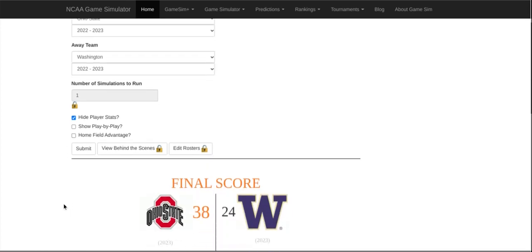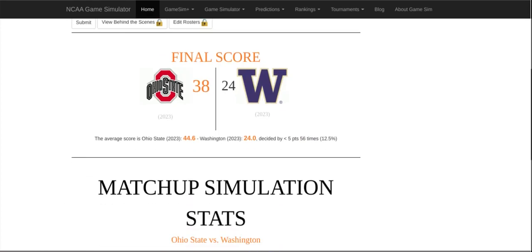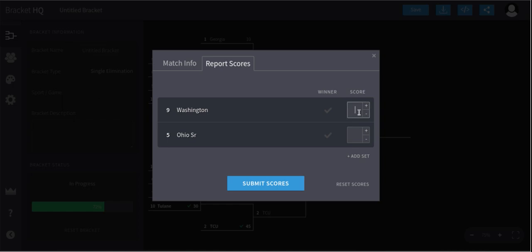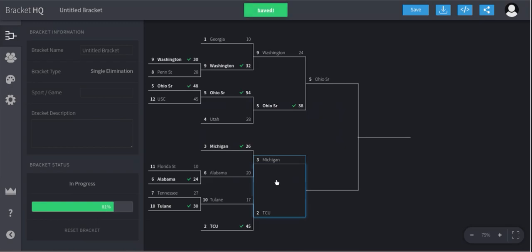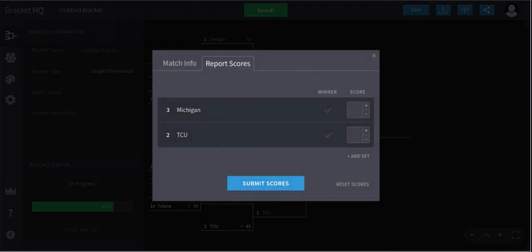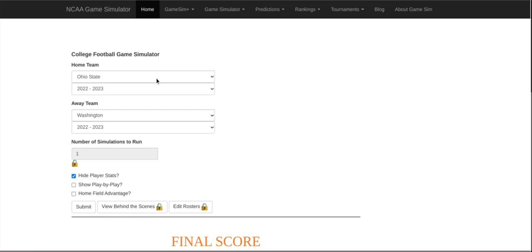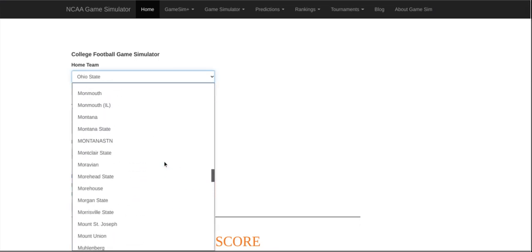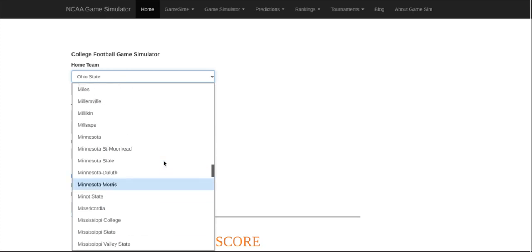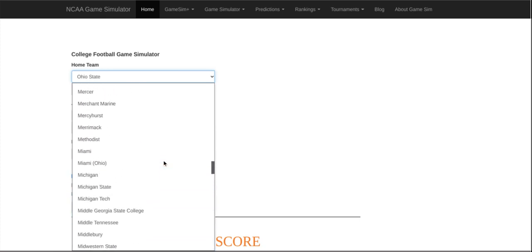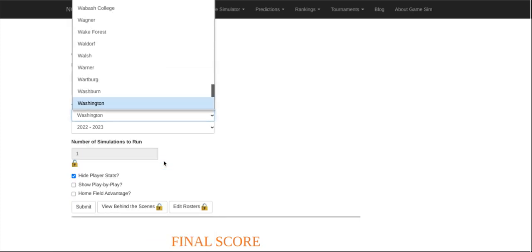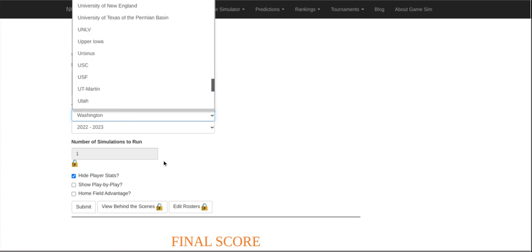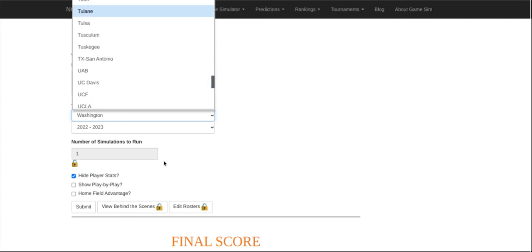And the win goes to the Buckeyes of Ohio State, 38-24. In an unbelievable fashion, the Buckeyes of Ohio State are in the championship and they might get another chance to finally come out on top against Michigan, something they haven't been able to do in 2 years straight for the Buckeyes.